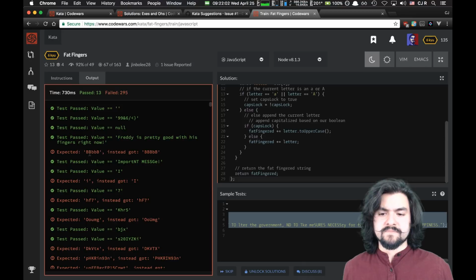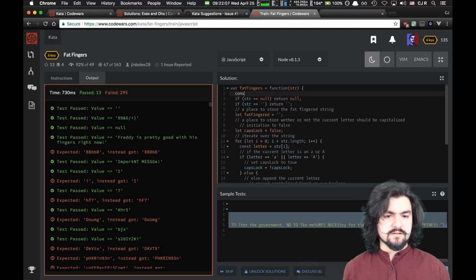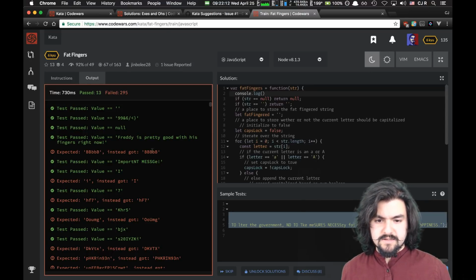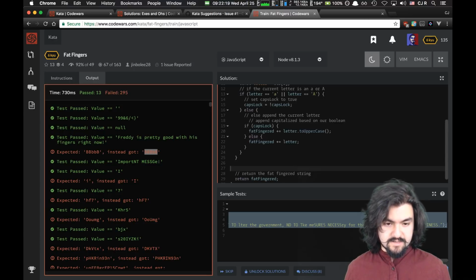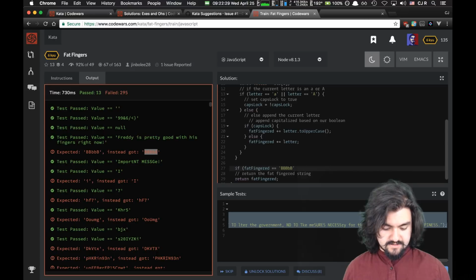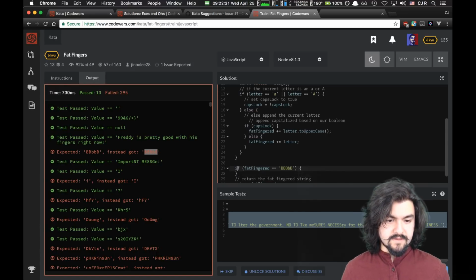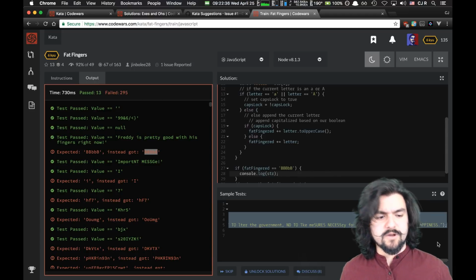Oh, that one's still failing. Let's log the input string. Hopefully it'll let us do that. So instead we got BBB. So let's have a special case here. Before we return it, we'll say if fat fingered is equal to the thing that we sent back, then let's log the input string so we can see why we're messing up.